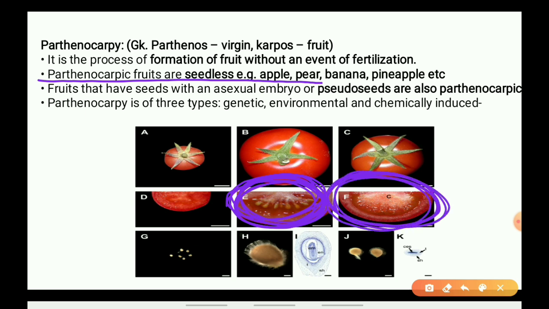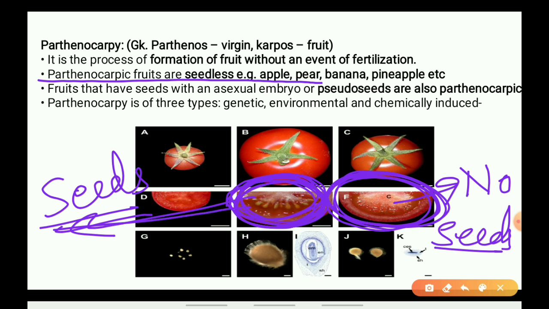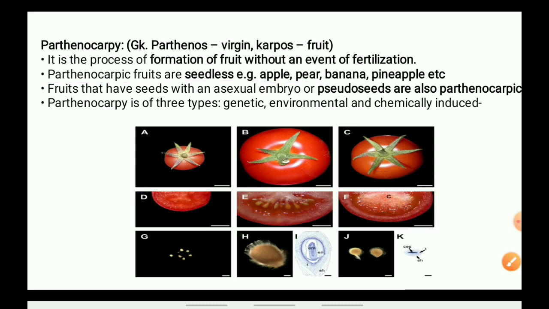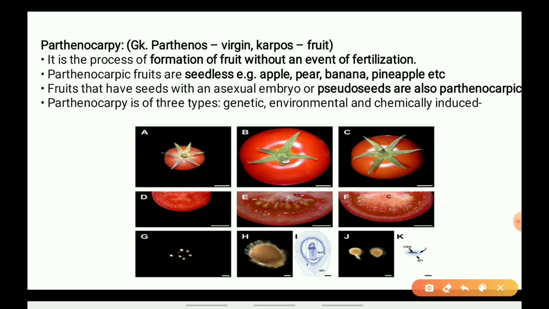Here you can see no seeds. Here you can see seeds are there. So many times we like the fruits which are having no seeds.